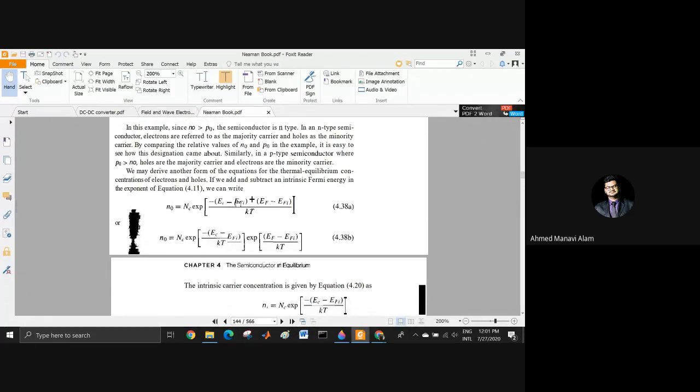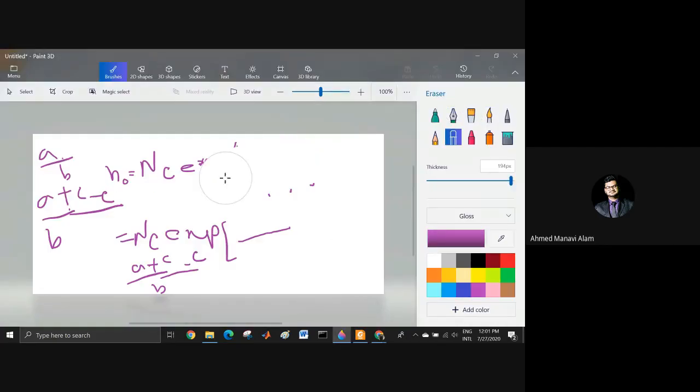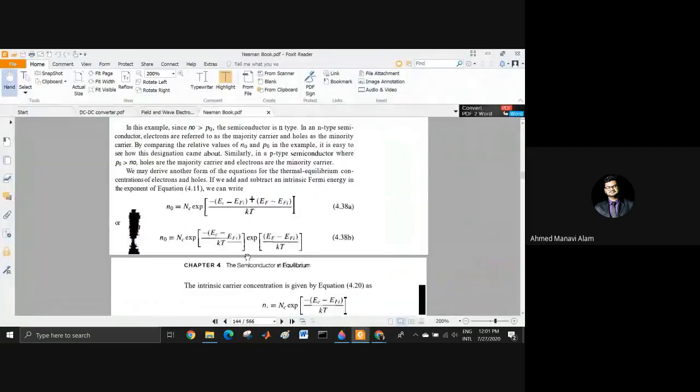And now we are taking the two parts of it. Suppose these algebras I should not explain at this level, still I am explaining. Suppose a to the power x to the power a plus b. You can write this expression x to the power a into x to the power b. These two are same. That is what they have written here. NC exponential, they have taken out this portion and they have taken out the later portion.